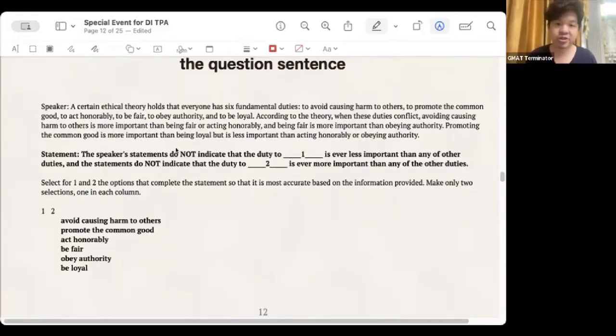They don't even know what the questions are asking. Of course, there will be obstacles. He said that the speaker's statement does not mean that the duty to something is ever less important than any other duties. In addition, the speaker's statement does not mean that the duty to something is more important than other duties. Is that right?